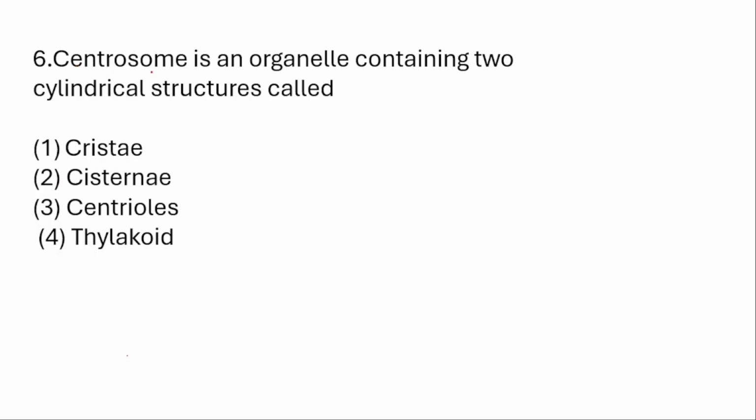Sixth question. Centrosome is an organelle containing two cylindrical structures called what? Centrosome is made up of two cylindrical structures. I said that is said to be centrioles.